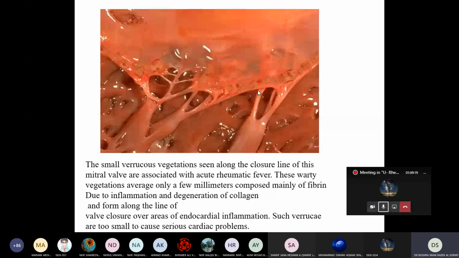It is on the surface of the orifice of the valve. Sometimes they involve the chordae tendineae. If they heal with fibrosis, it leads to regurgitation. If at the line of closure the cusps adhere, with fibrosis it causes stenosis.